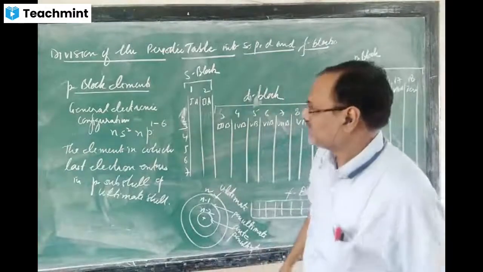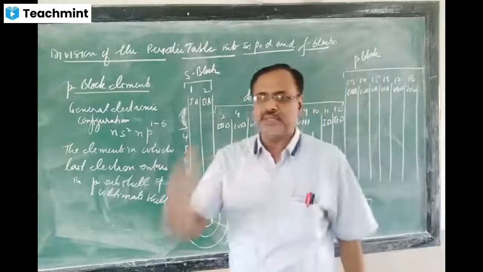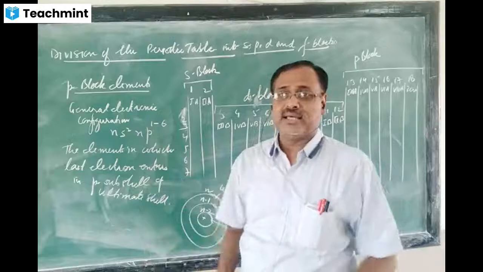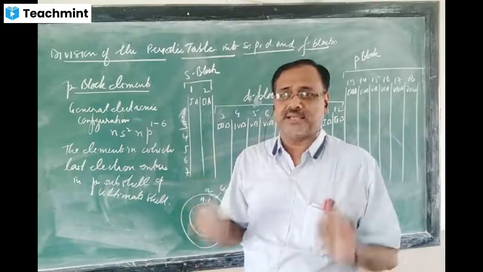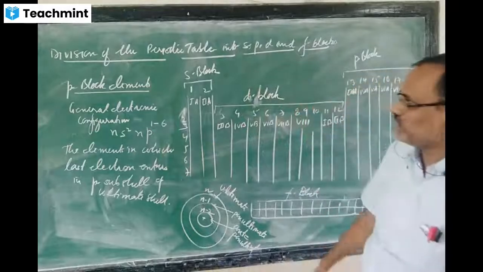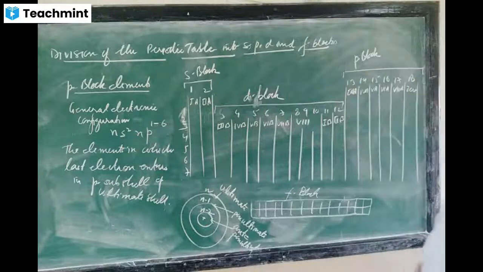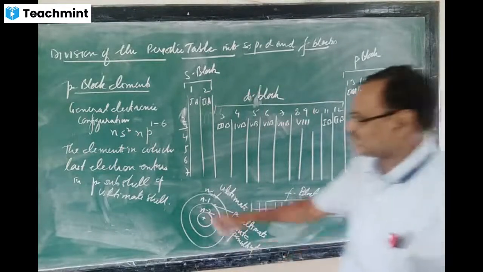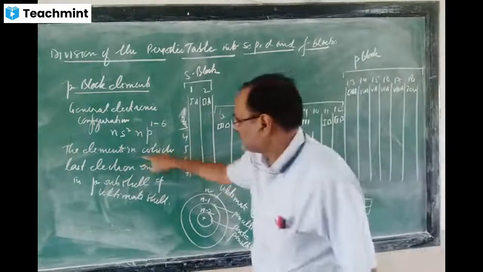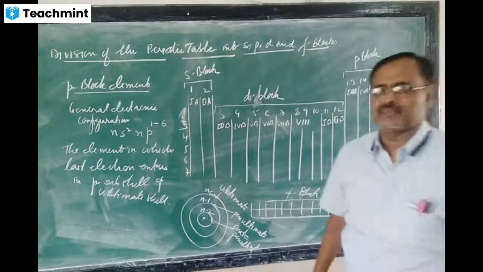Both are very, very important. In your examination it is asked to give the general electronic configuration of the S block, P block, D block and F block. And in any competitive examination they also ask the general electronic configuration. The last electron is the differentiating electron, as printed in your book.